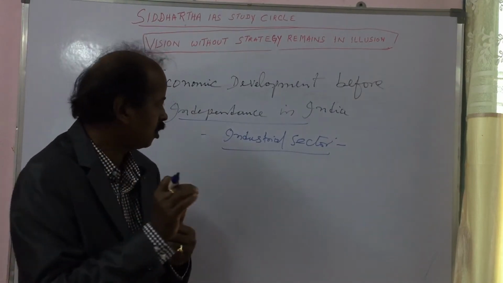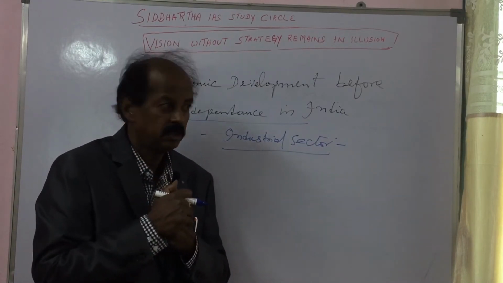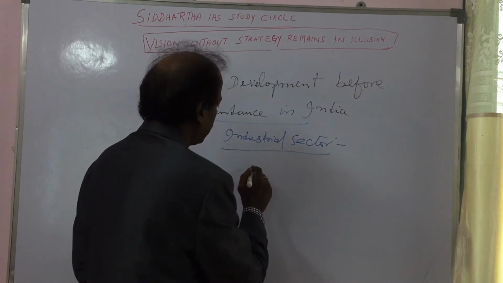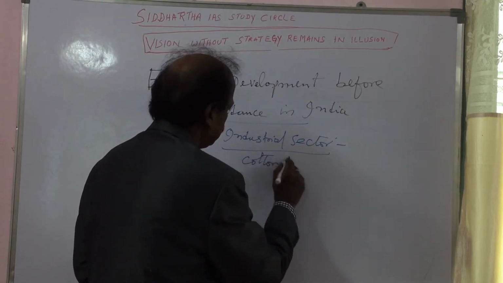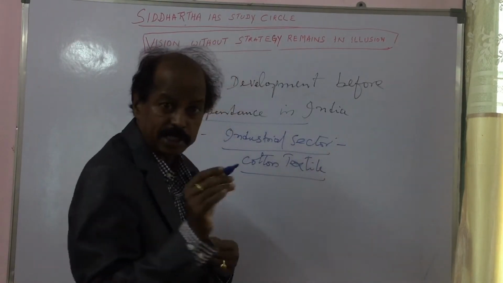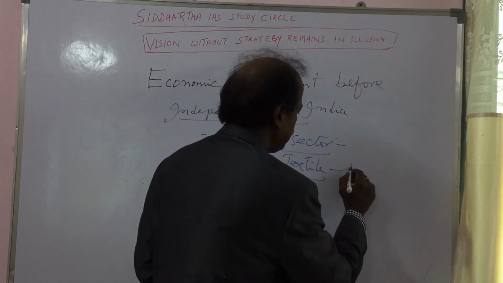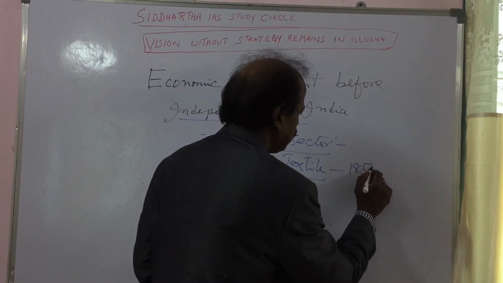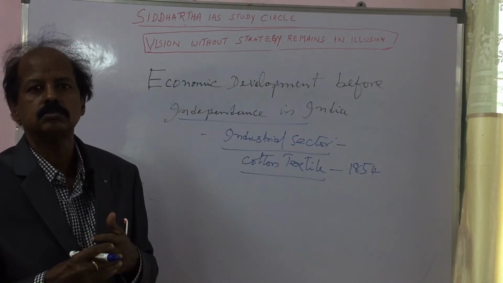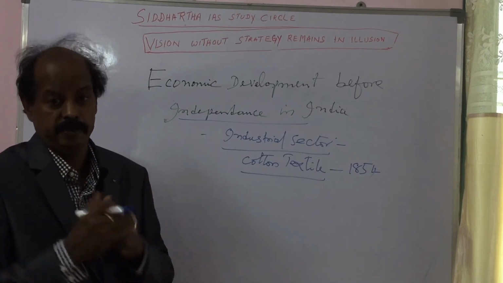What are the important industries that existed in India before independence? Take the cotton textile industry. The first cotton textile industry was established in 1854 in Bombay.